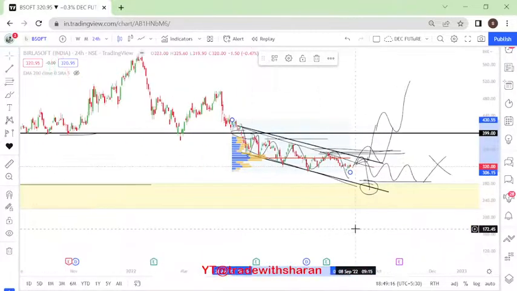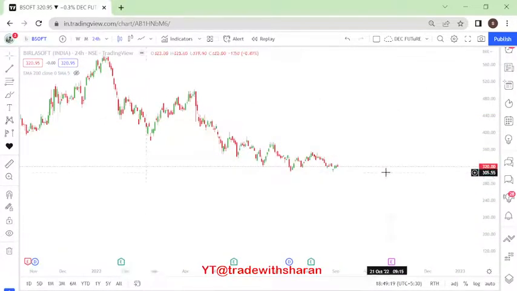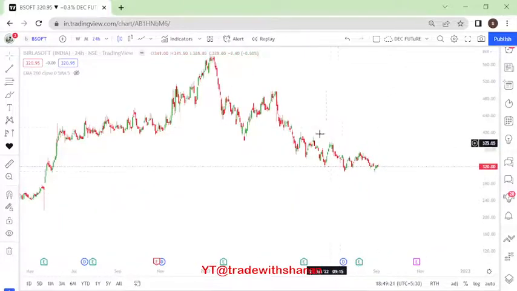What else do we need to see? Is there any other price action I can see other than that? No, sir. As of now, this is what I can see.